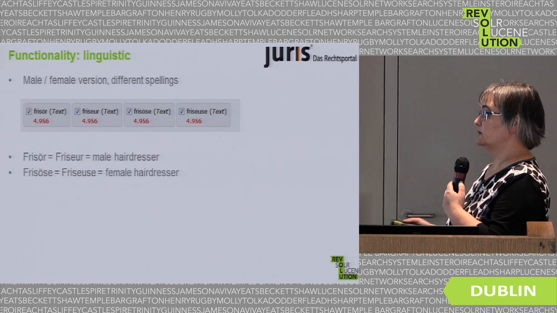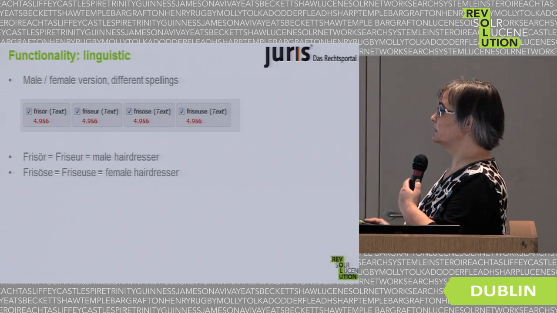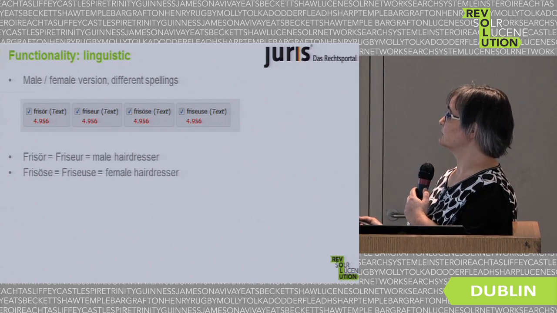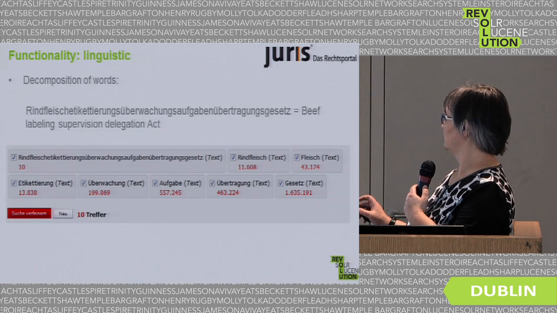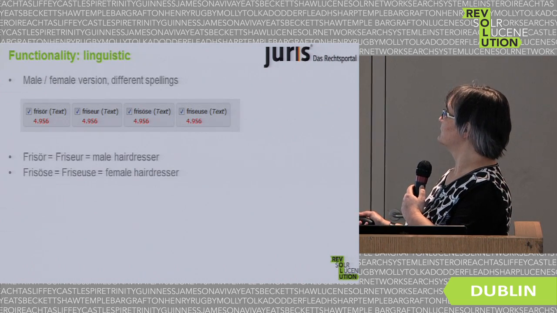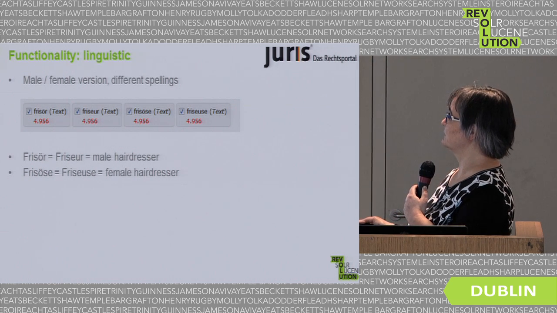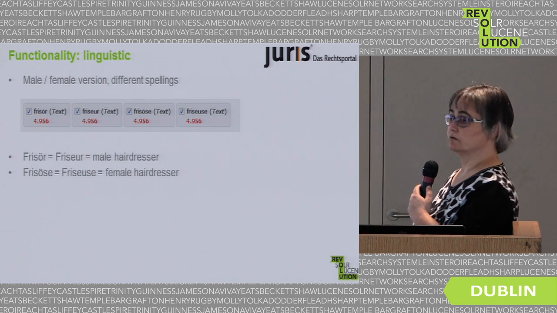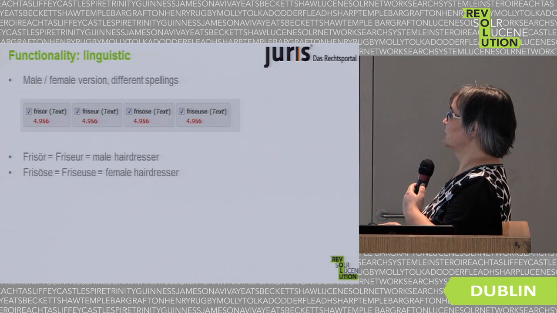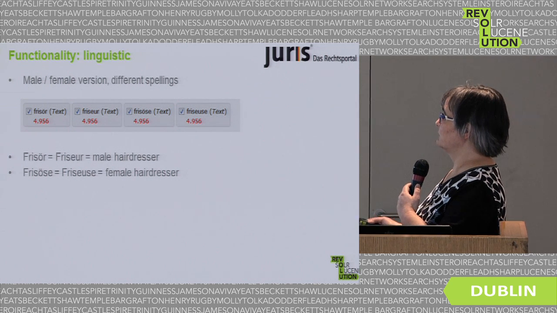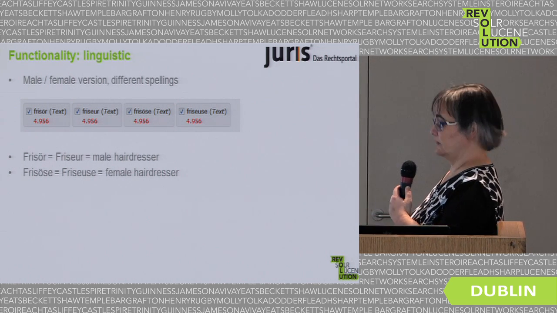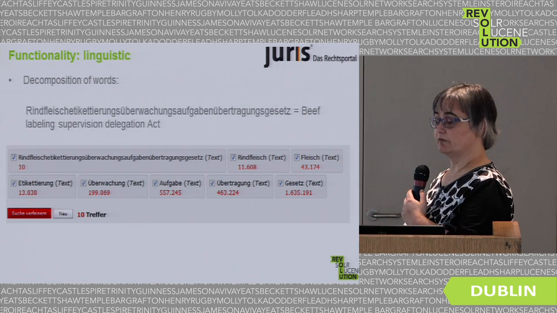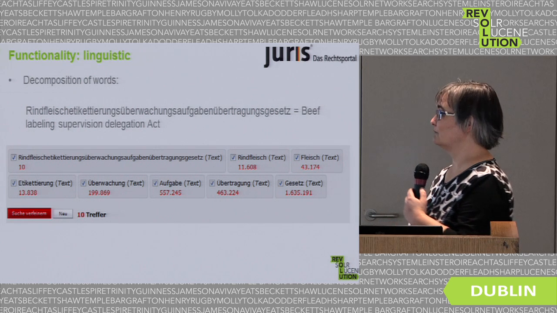Another important functionality for us is linguistic. In German, that's a bit more complicated than in English. There are different spellings for words, like this here, for the and for words. It means the same. And also the male and female versions of words can be quite different. And what you see here is that these four spellings, which all mean hairdresser, all have the same number of hits.